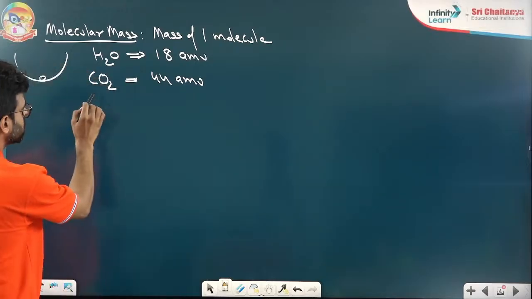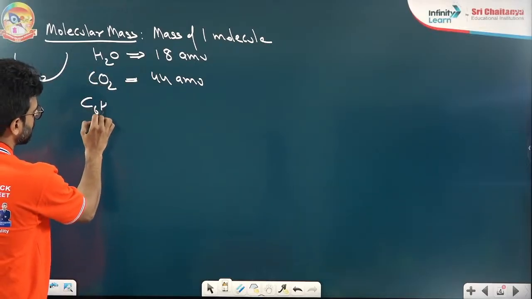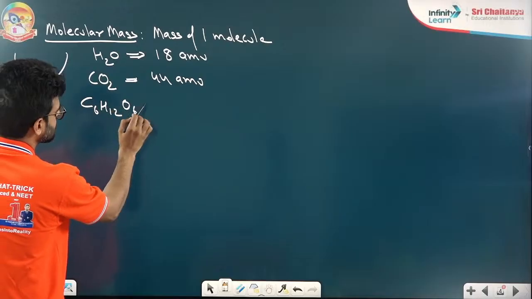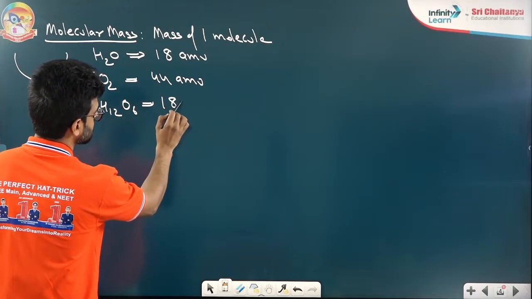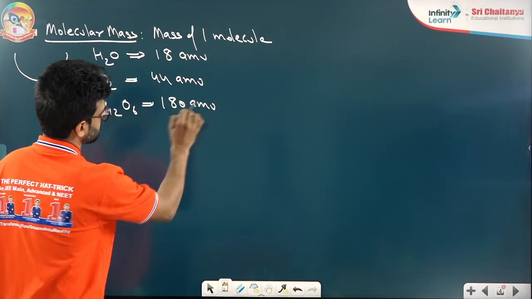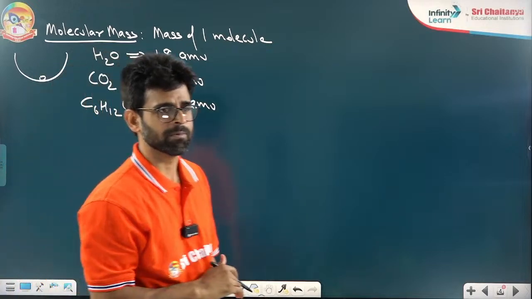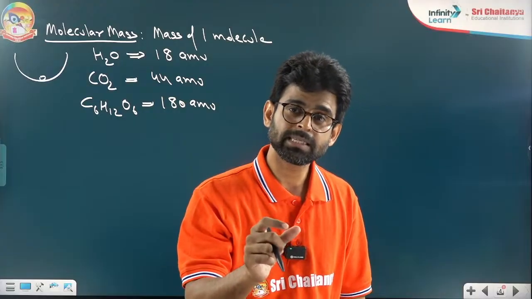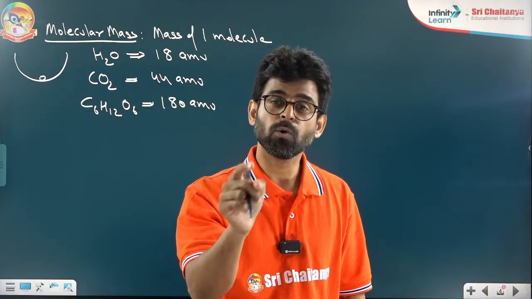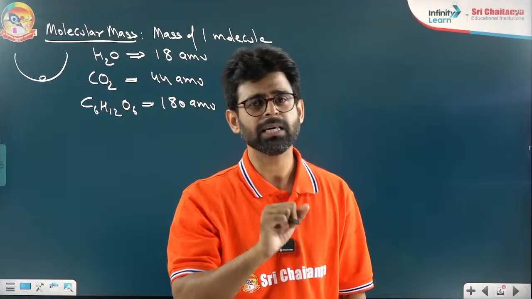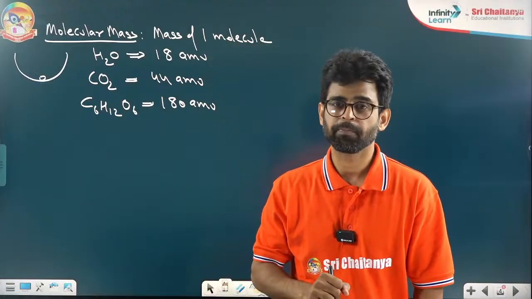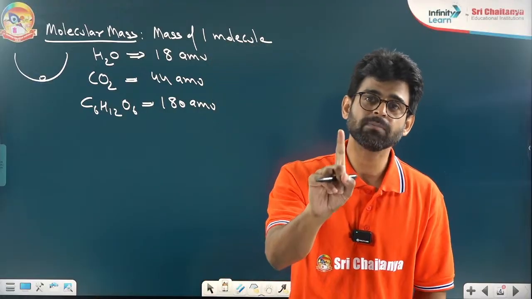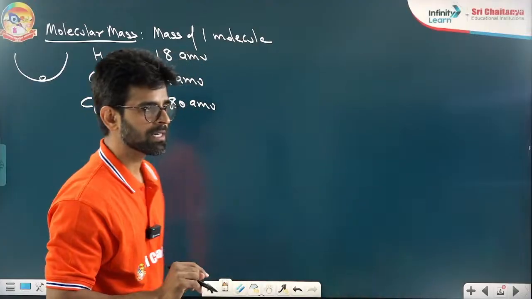Whereas one molecule of glucose, C6H12O6, how much mass? It is 180 AMU. How do we find the molecular mass? We add the mass of all the atoms present in the molecule. But it is the mass of just one molecule.